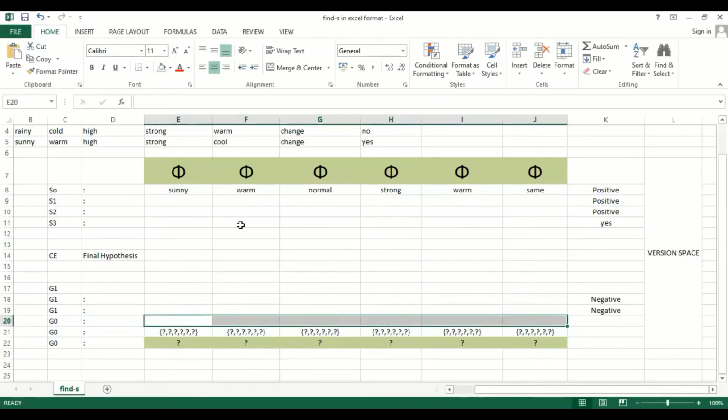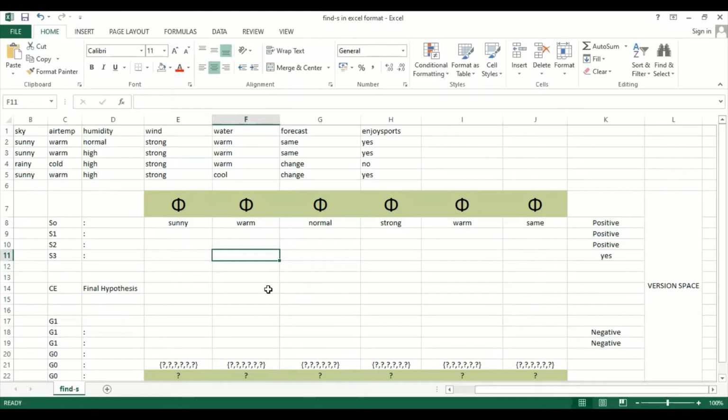Now let's start with the first record. As far as the first record is concerned, we have sunny, warm, normal, strong, warm, as well as same. Since it is a positive value, this positive value will be fetched by the specific hypothesis.